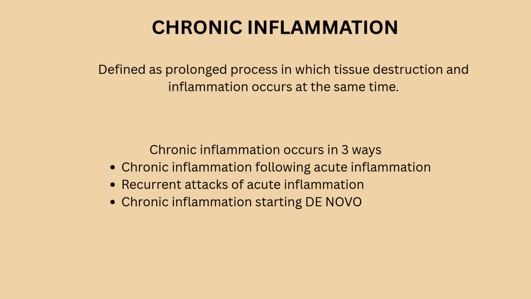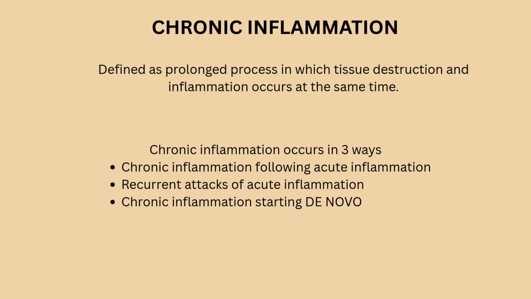Chronic inflammation following acute inflammation: here the tissue destruction is extensive. The bacteria survive and persist in small numbers, resulting in chronic inflammation, for example osteomyelitis.